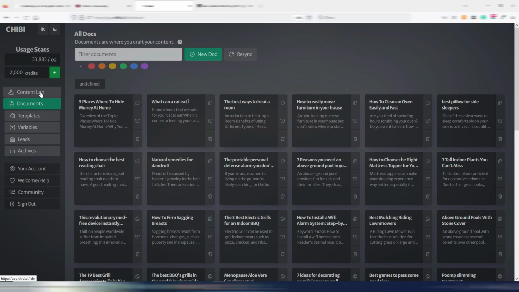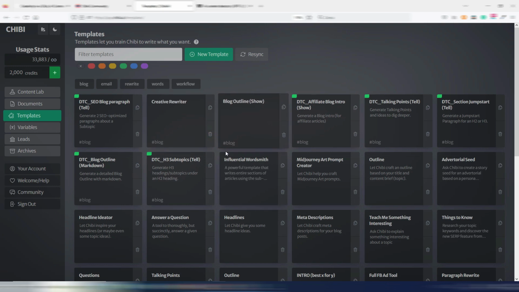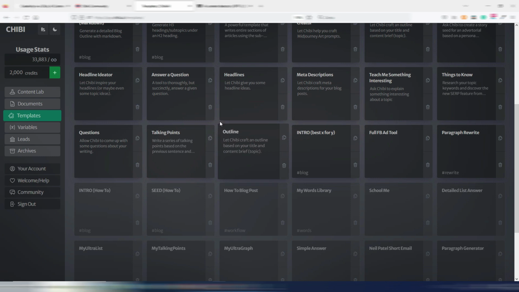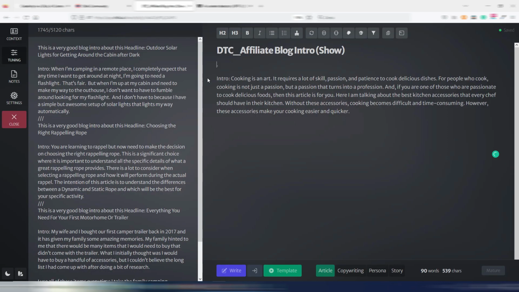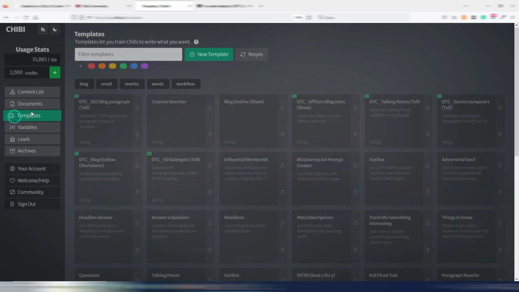It's really useful. Then you have templates. Here is where you create your own templates, or you can see how the default templates are made. Just to show you really quickly one of my templates, as you can see, I have a tuning part. I will show you later how you can do these kinds of things, but this is where you craft your own templates, your own tools to customize your outputs.